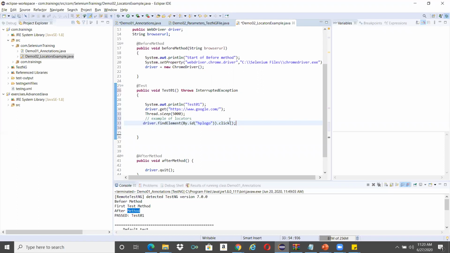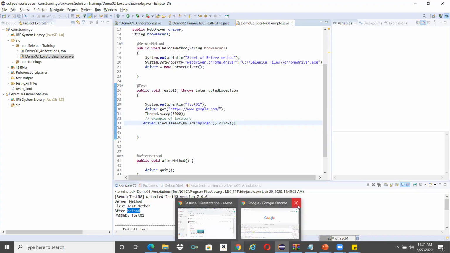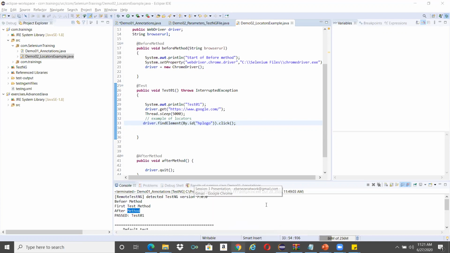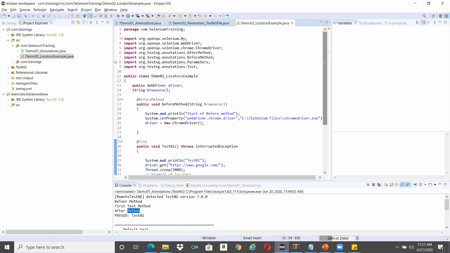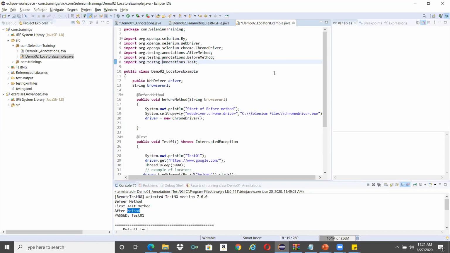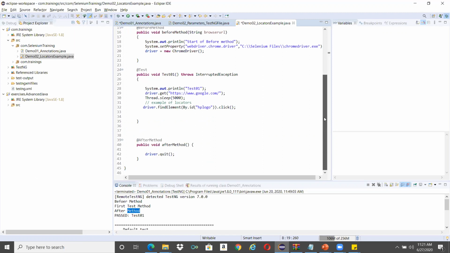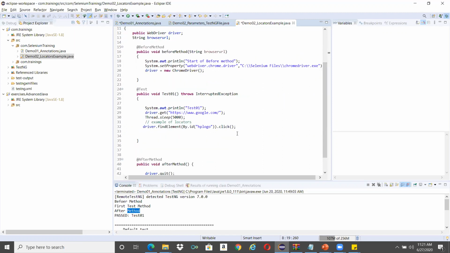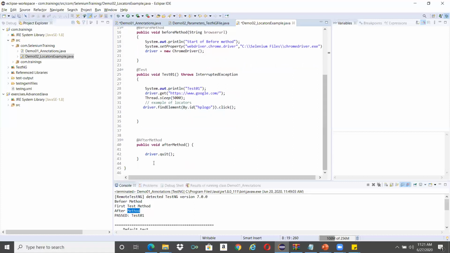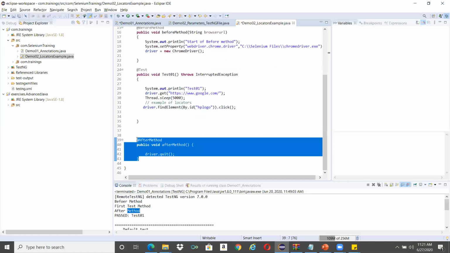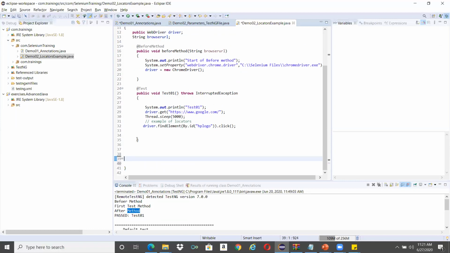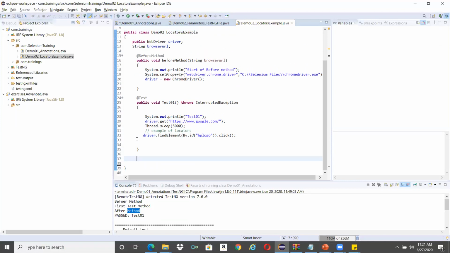So now I'm saving it. I'm trying to close all the Chrome browsers and run it. Let's see if there are any errors. I will remove these methods because if we have this method, the browser will be closed. We want it to be opened. So let me run it.